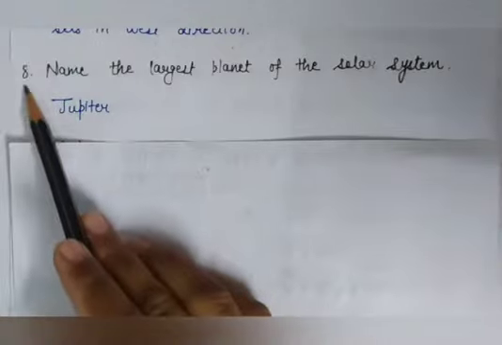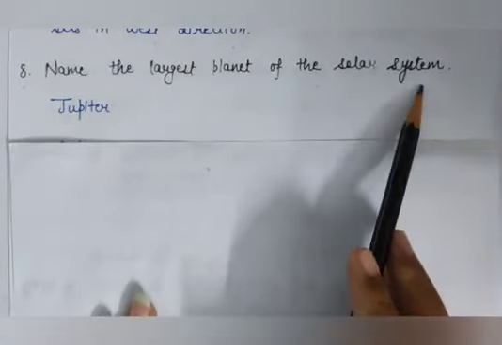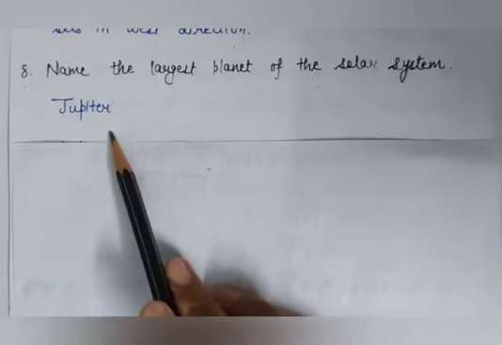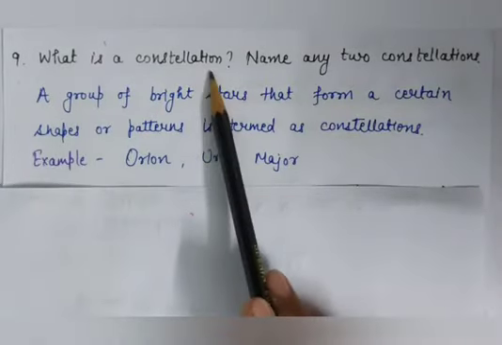Now question number 8, name the largest planet of the solar system. So the answer is Jupiter. Jupiter is the largest planet of the solar system. Now question number 9, what is a constellation?